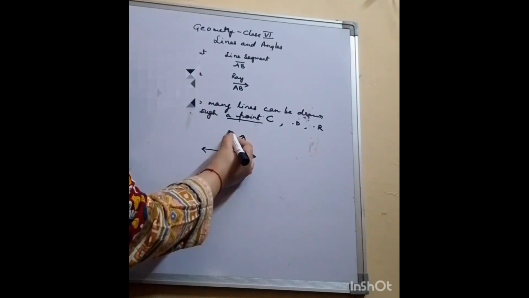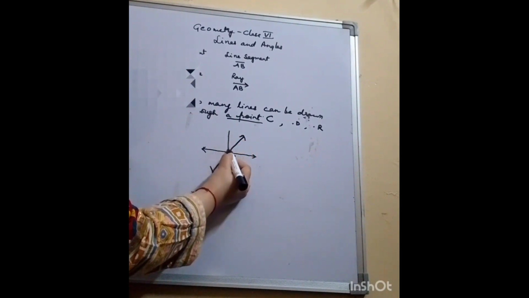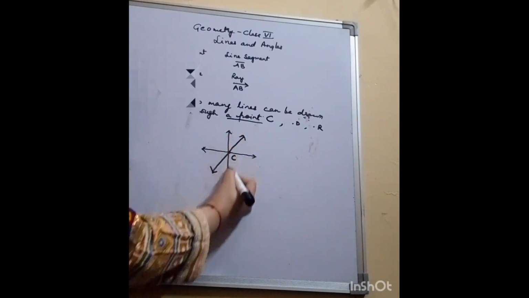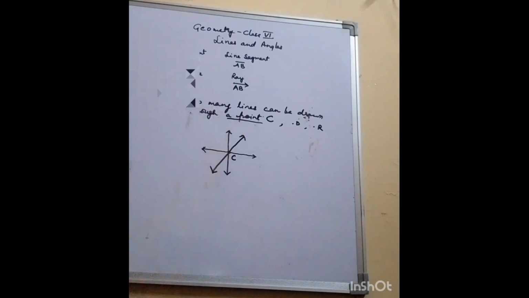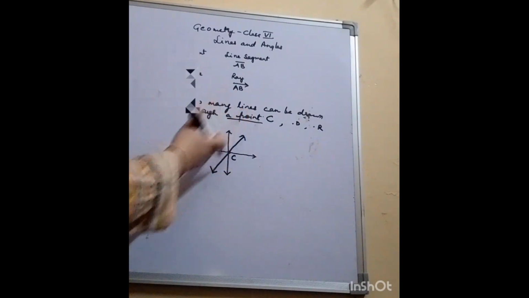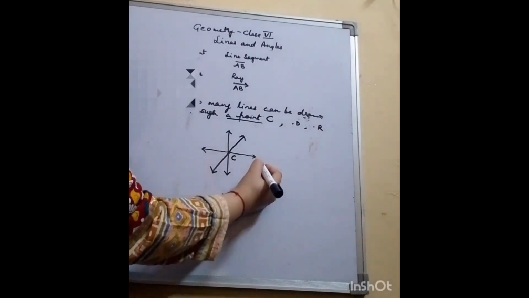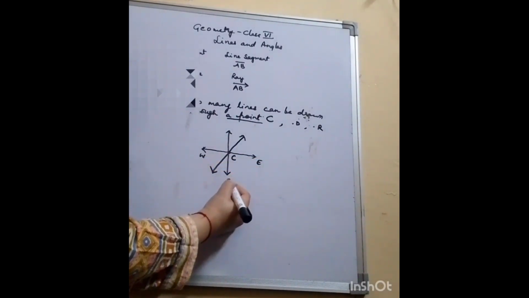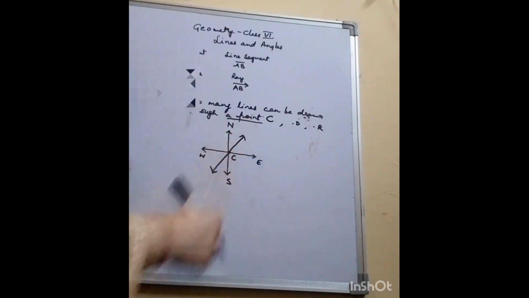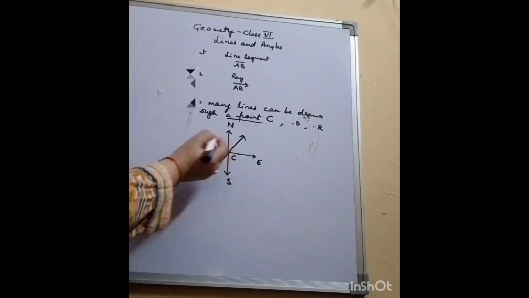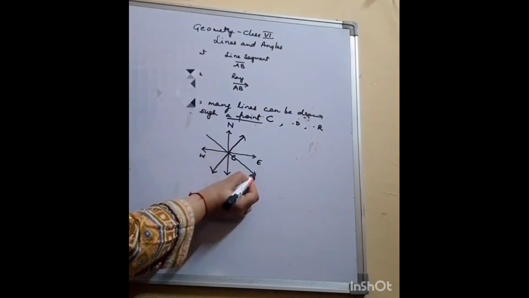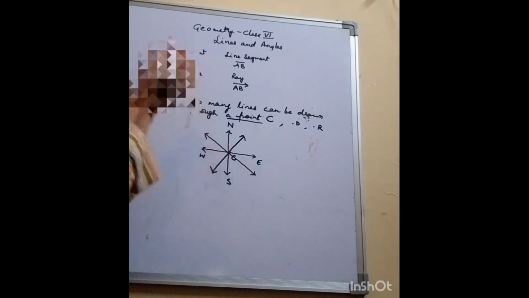Then I can have a vertical, meaning a standing line passing through C. This is how you draw the directions: east, west, south, north. Then again I can draw a line like this.